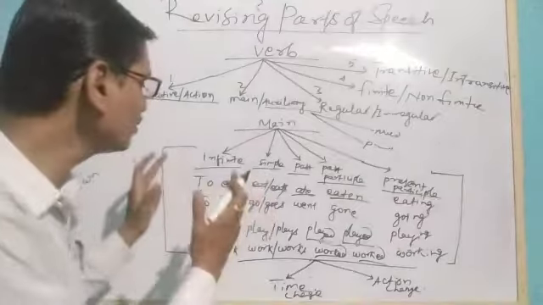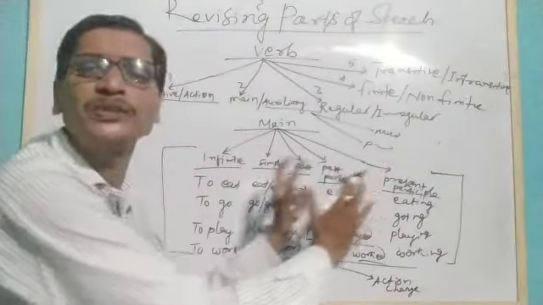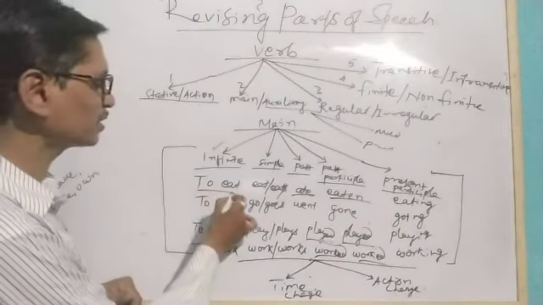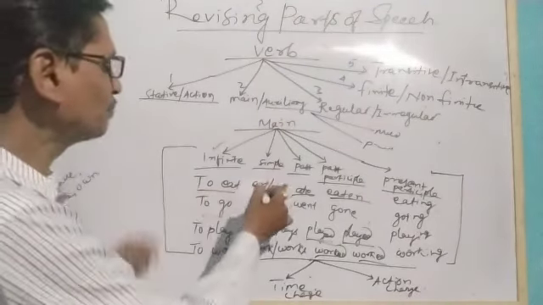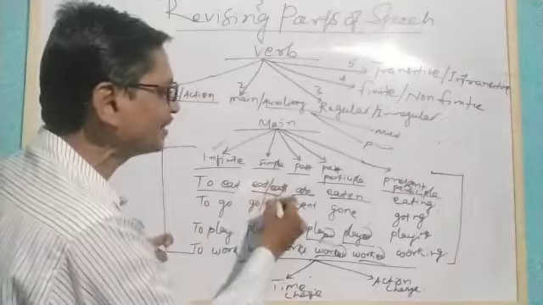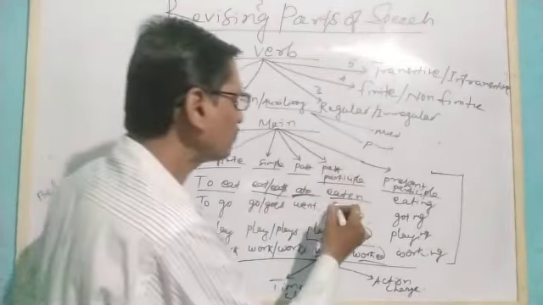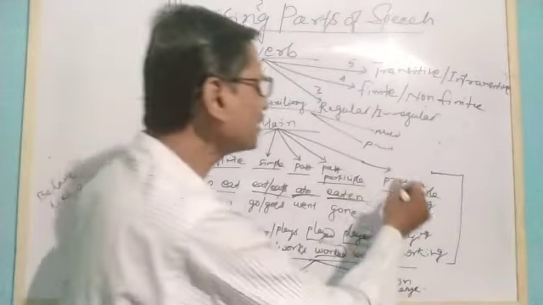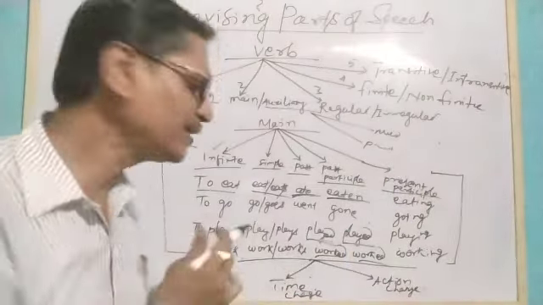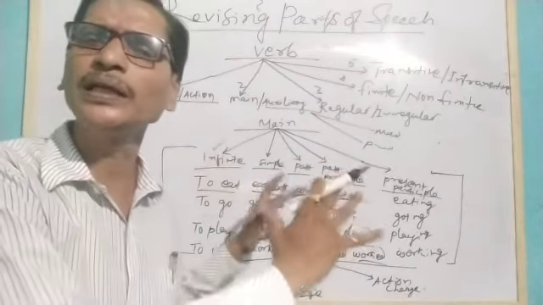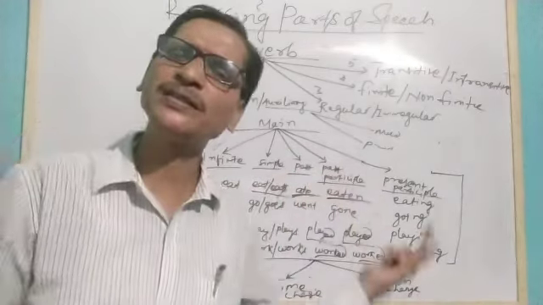Here we use different forms of a verb like the infinitive form, that means to plus verb, to eat, the simple present form, eat or eats, the simple past form, ate, the past participle, eaten, and the present participle, eating. In such a way, we use different forms of a verb in our sentences in different situations.